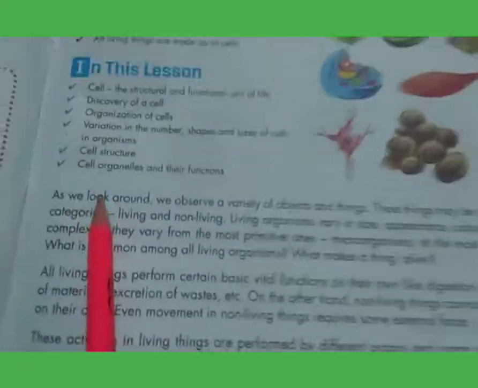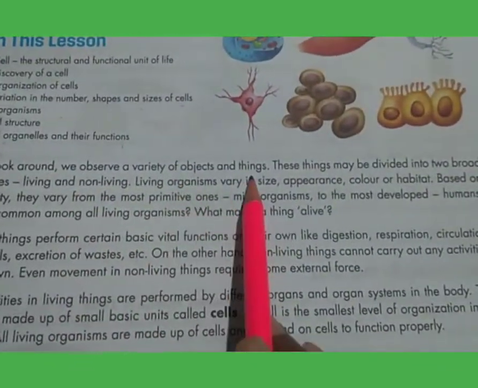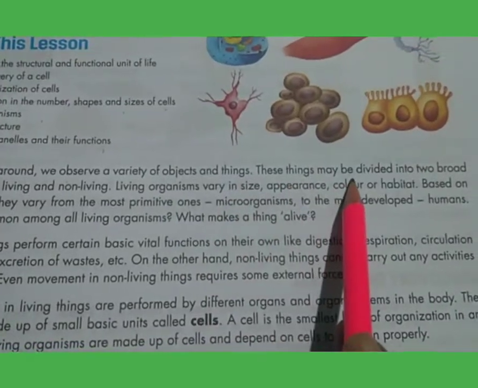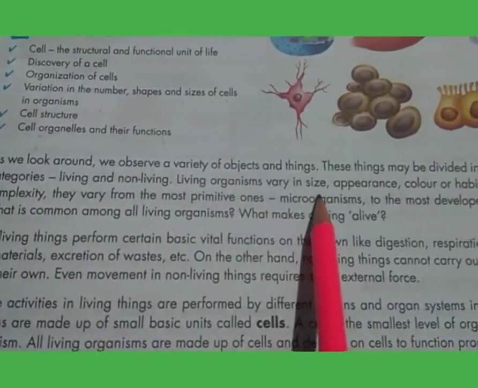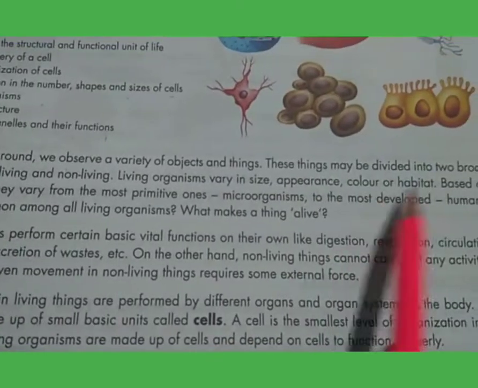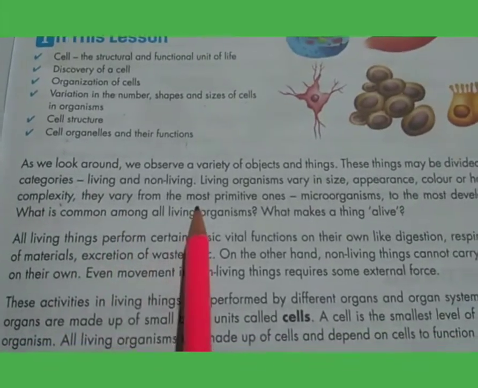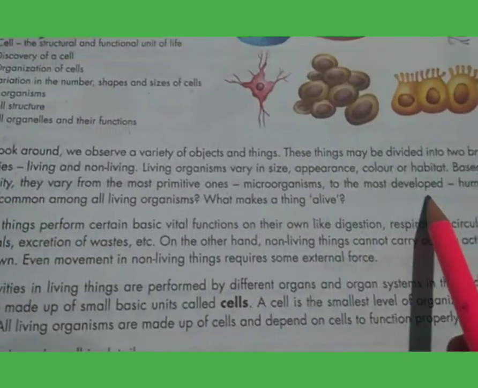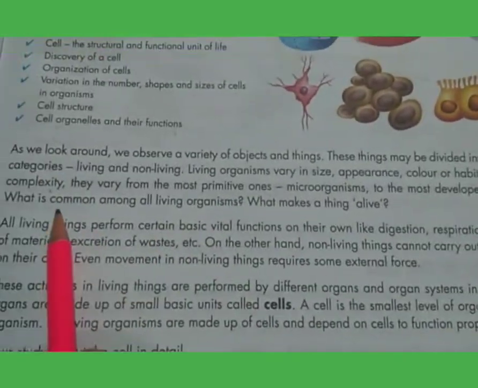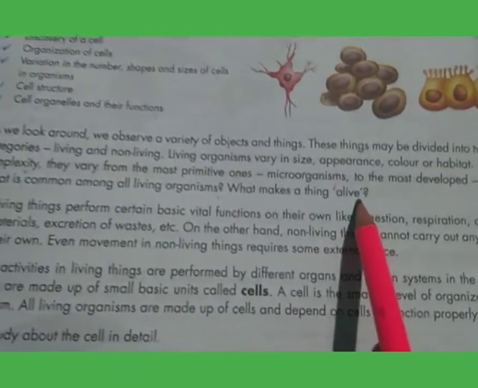So let's start. As we look around, we observe a variety of objects and things. These things may be divided into two broad categories, that is living and non-living. Living organisms vary in size, appearance, color or habitat based on complexity. They vary from the most primitive ones, microorganisms, to the most developed humans. What is common among all living organisms? What makes a thing alive?